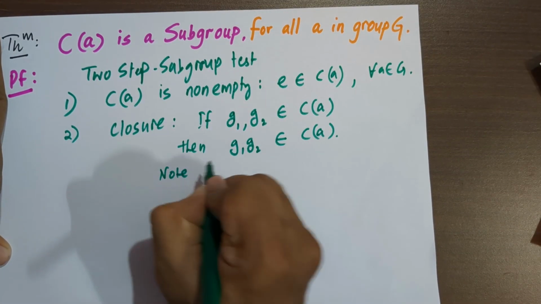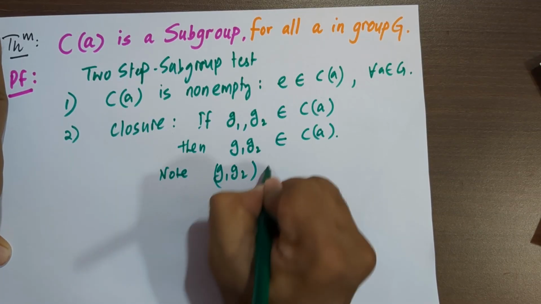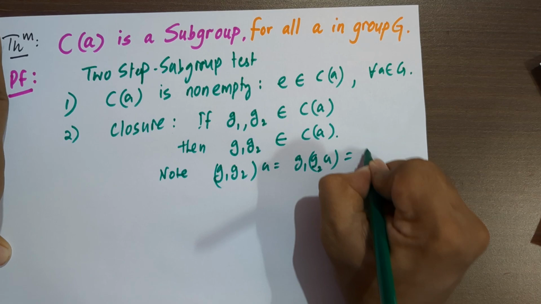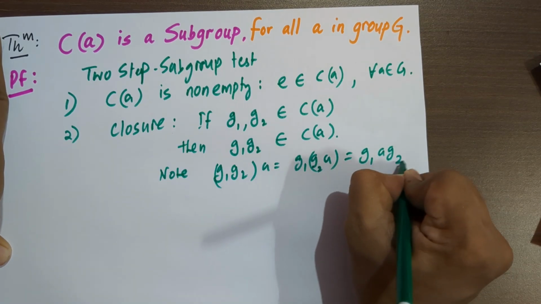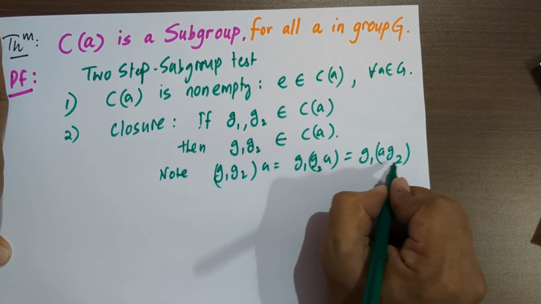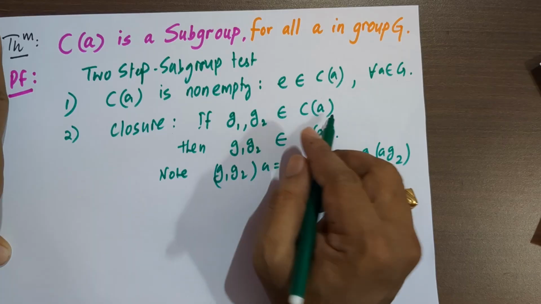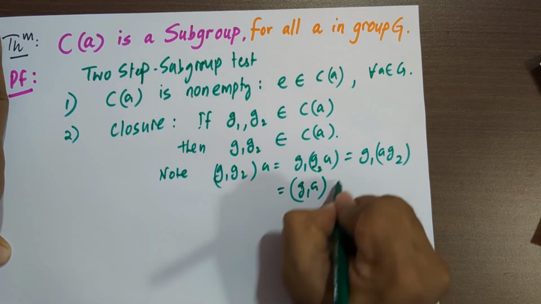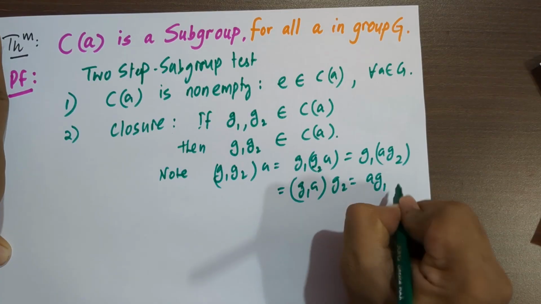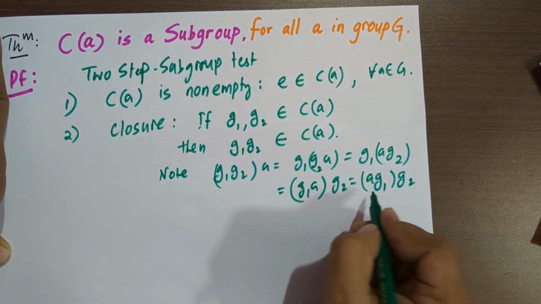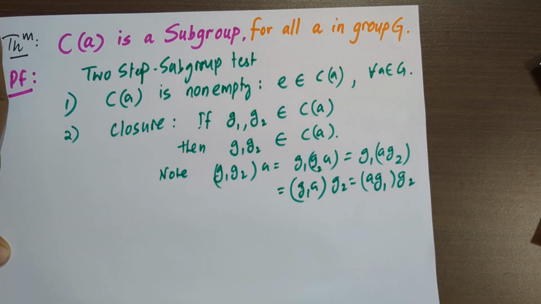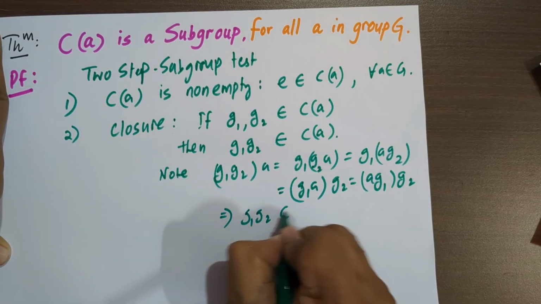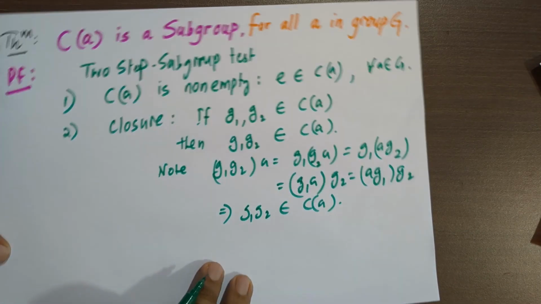Note, (G1G2)A is the same as G1(G2A) by associativity, and this is because G2 lies in the centralizer of A and G2 commutes with A, and which is the same as (G1A)G2, which is A G1 G2. This is because G1 commutes with A. So we have G1G2, an element of the centralizer of A.